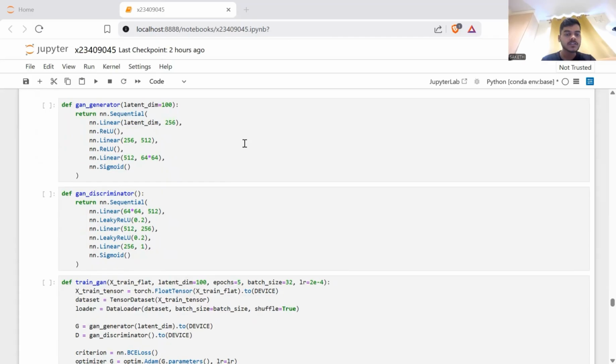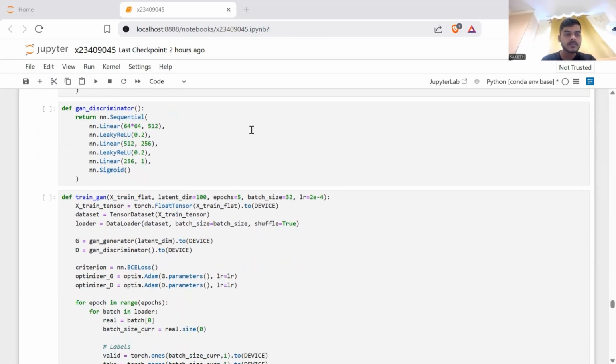The GAN generator function defines a simple fully connected generator network for a generative adversarial network. Its purpose is to transform a low-dimensional latent vector, typically sampled from a random distribution such as Gaussian noise, into a high-dimensional image representation of size 64 by 64.